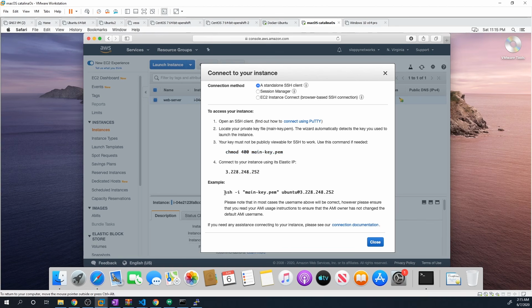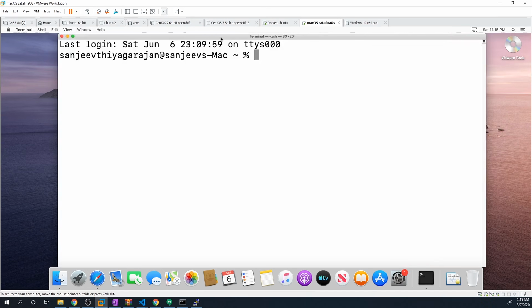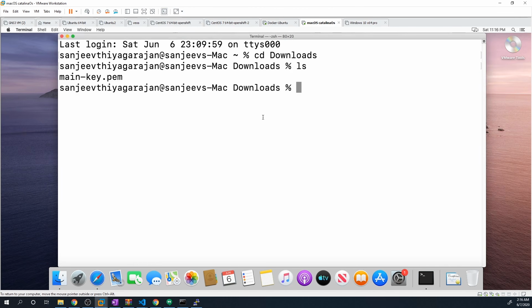So the way to connect to it is you go to your command line, you do ssh -i, then the name and location of your PEM file. And then we want to connect to it doing ubuntu@ and then the IP address. So that's all you have to do. So let's go to our terminal and let's find that PEM file. So I saved it in my downloads folder. And so I've got that main-key.pem. So we'll do a chmod 400 main-key.pem.